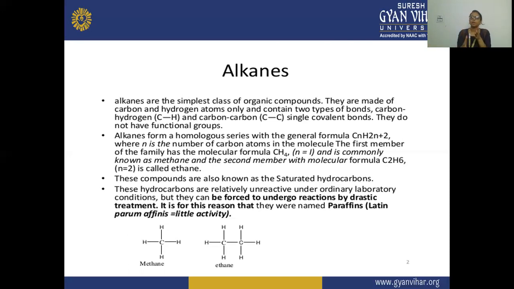Methane, ethane, propane, butane, then pentane, hexane, heptane, octane, nonane, and decane. These are the homologous series for the alkanes, and the general formula is CnH2n+2. These compounds are also known as saturated hydrocarbons because they contain single covalent bonds, or you can say sigma bonding, between carbon and hydrogen and between carbon and carbon.